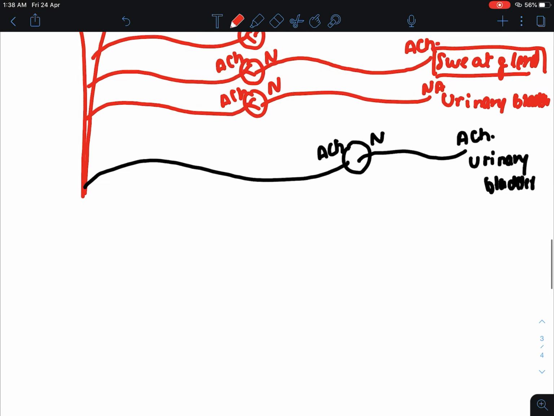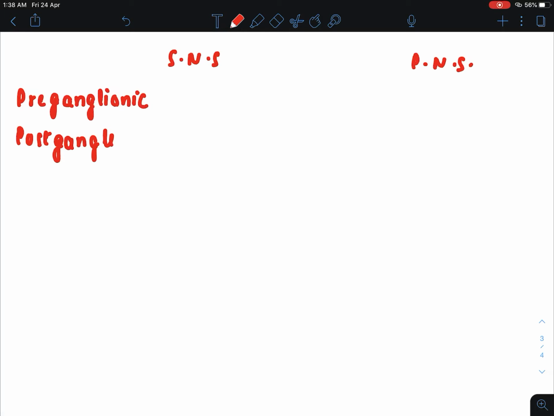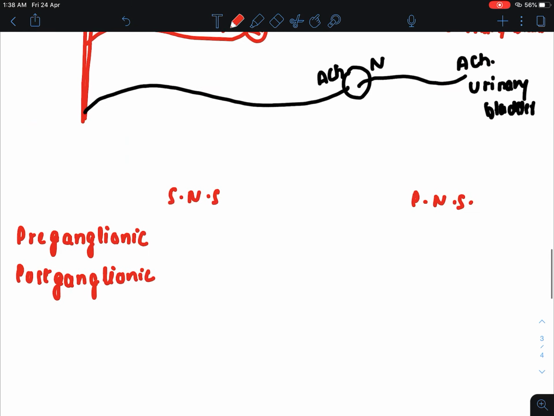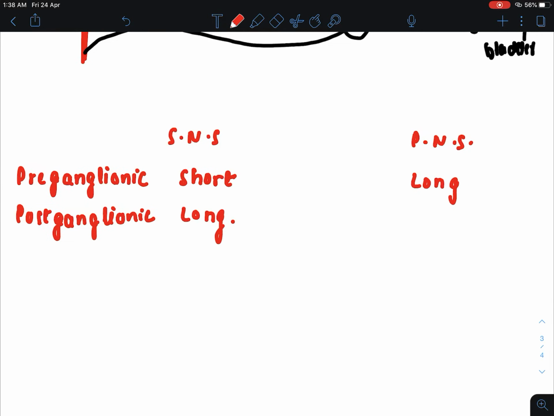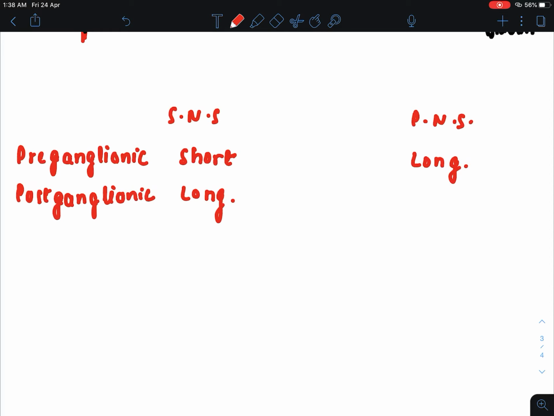Now we will write the differences. Sympathetic nervous system fiber, parasympathetic nervous system fiber, preganglionic fiber, postganglionic fiber. The preganglionic fiber of the sympathetic nervous system is short, whereas the postganglionic fiber is long as compared to the parasympathetic nervous system. Here it is long. The preganglionic fiber of the parasympathetic nervous system is long, whereas the postganglionic fiber of the parasympathetic nervous system is short.